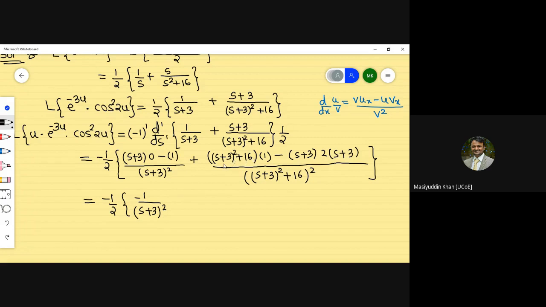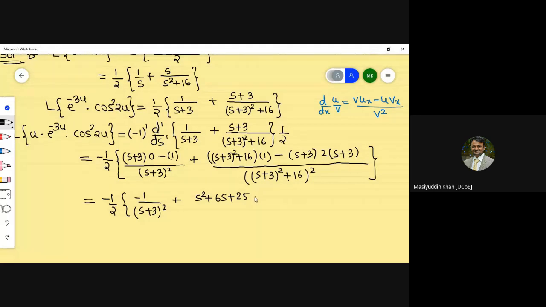If you want, I can show this step. Plus this part, s square plus 6s plus 25, because we have to multiply with the 1. So s square plus 6s plus 9, 9 plus 16, that is 25.